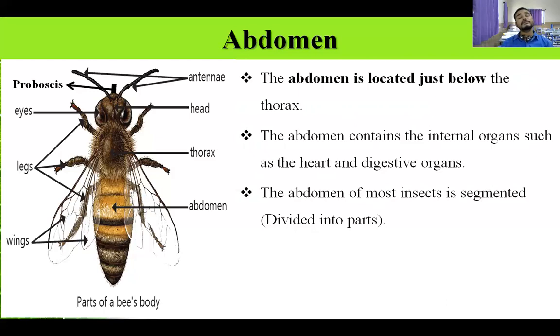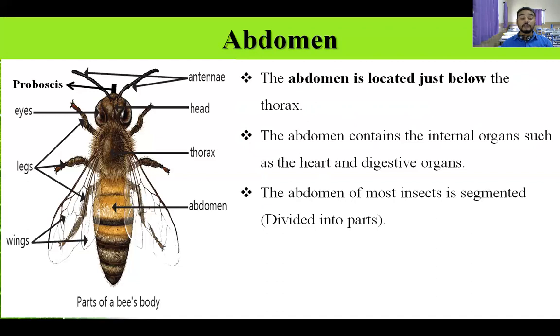And this is segmented. This part of the insect body is segmented. Segmented means one by one, one by one. You can see in that figure also. One strip is there, then another strip is there, then one more strip is there, then the last three, four black strips are there. So that is just segmented. Segment means what? Divided into parts. So one part will contain heart, one part will contain their digestive system. So all these segments have different functions. So this was about abdomen. Got it? So this was about abdomen.